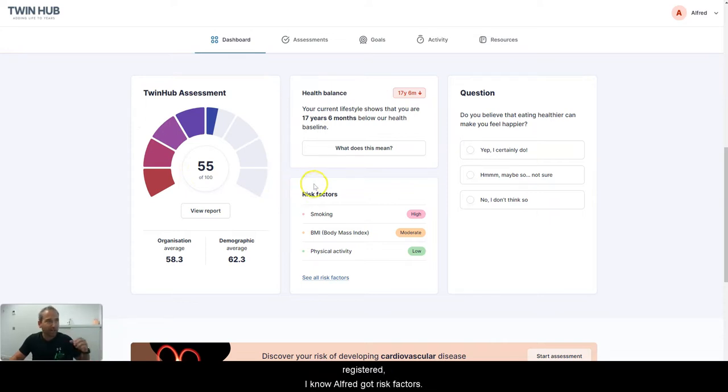When I registered, I know Alfred's got risk factors: smoking in red, BMI in amber, and physical activity low in green. So we use a traffic light color system for risk factors, right? Now this is a new user. We only have our initial TwinHub assessment score, so we don't have many risks. But as you interact with the platform and as you complete assessments, you will see these risk factors. You can access all your risk factors by clicking here.